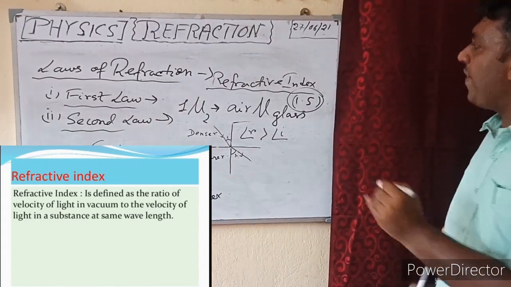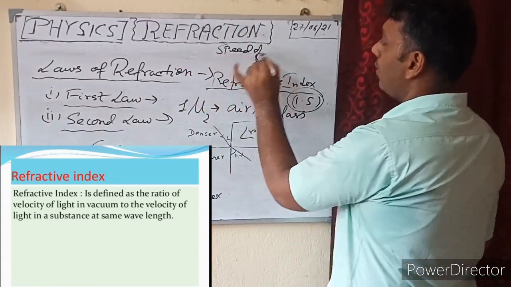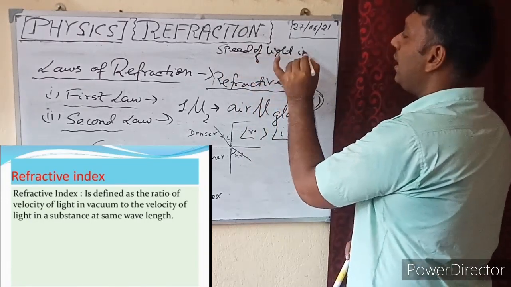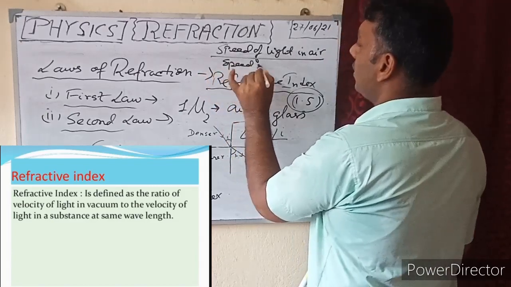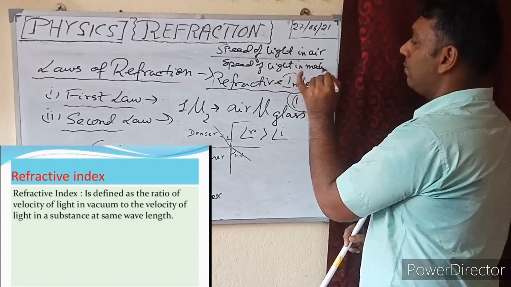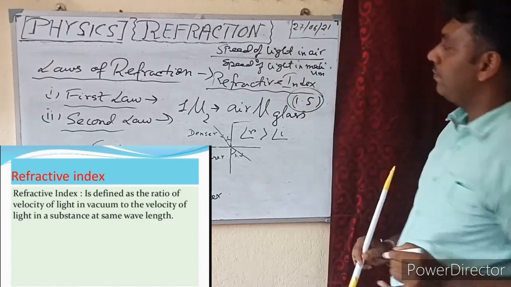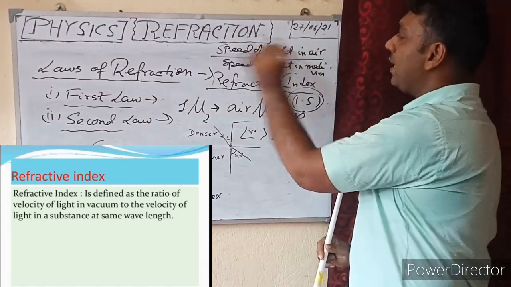So refractive index is the speed of light in air by speed of light in medium. This is the refractive index.